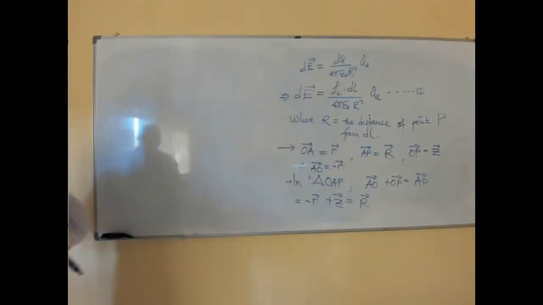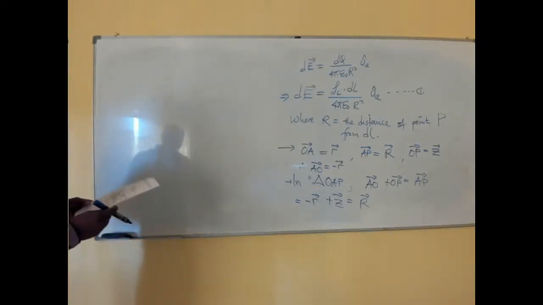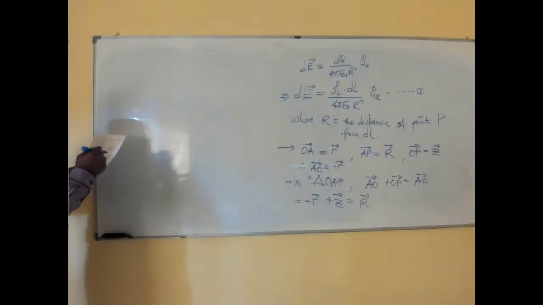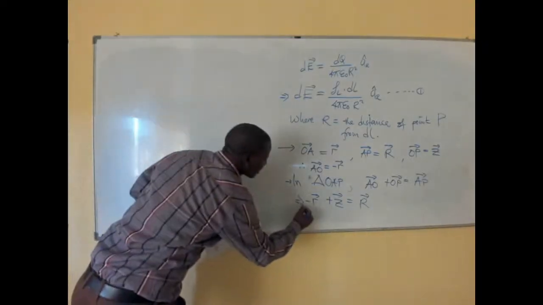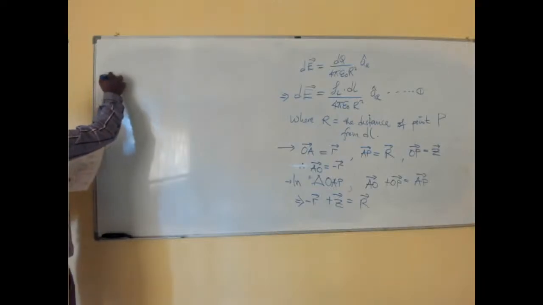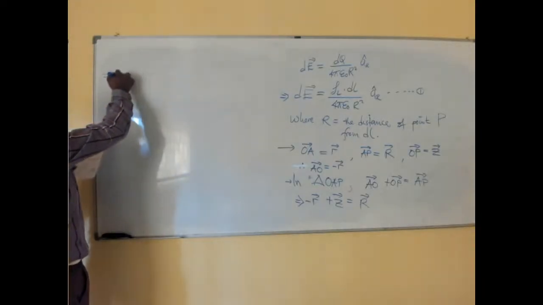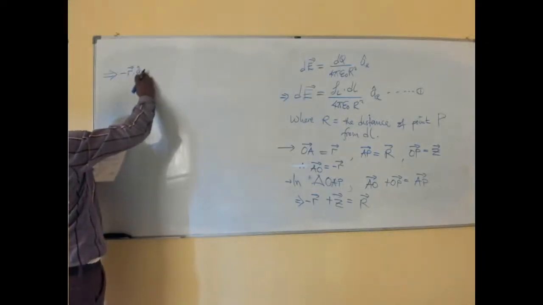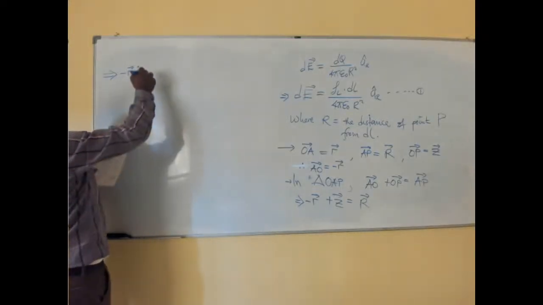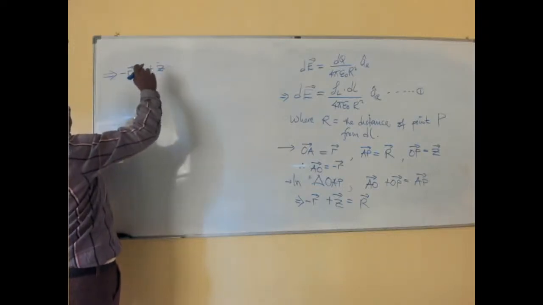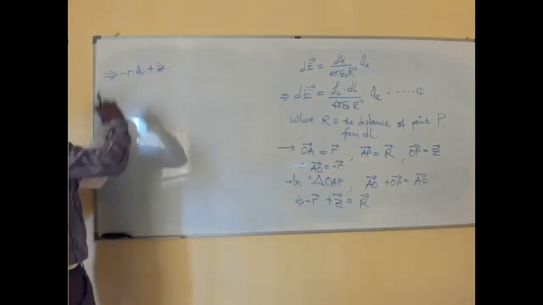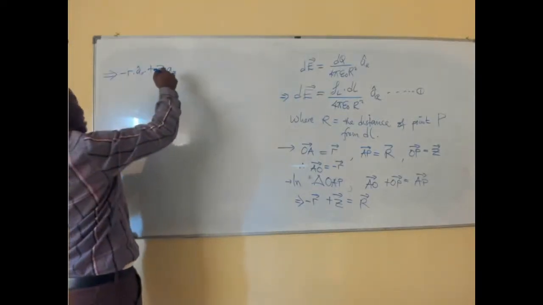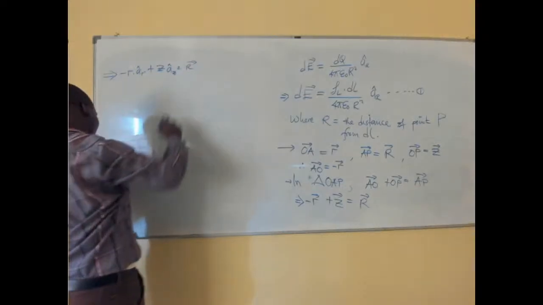Alright, now, what do we have? So this implies that we can rewrite that as minus R times a unit vector in the R direction, plus Z into a Z as a unit vector, must be equal to r.